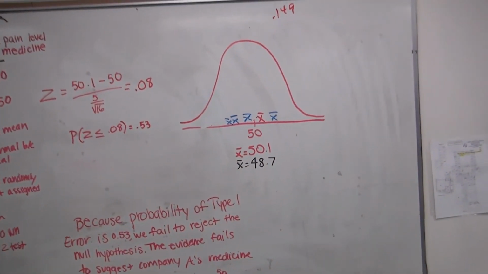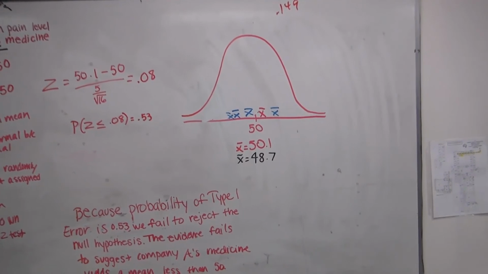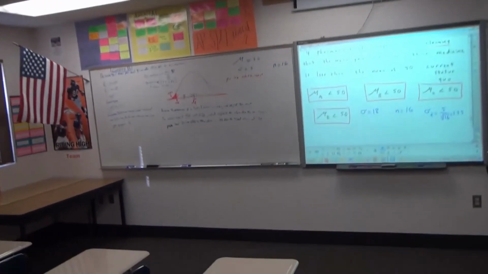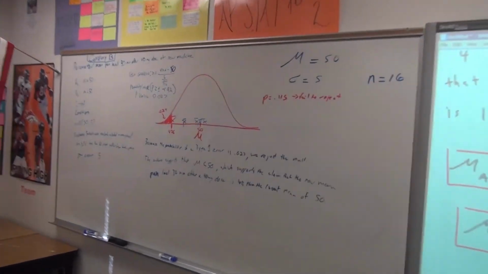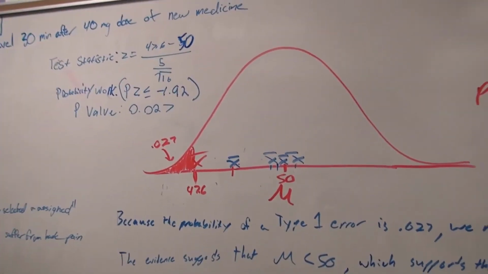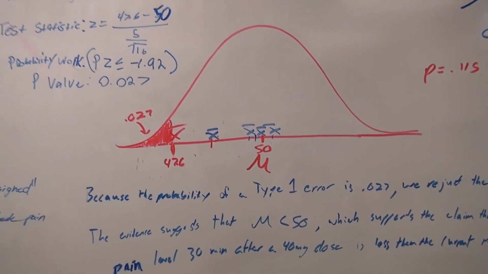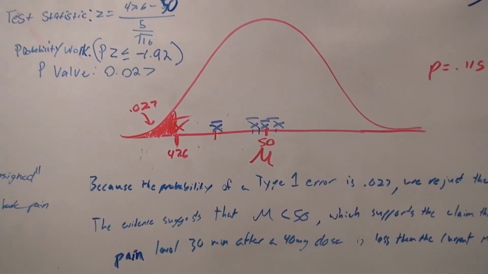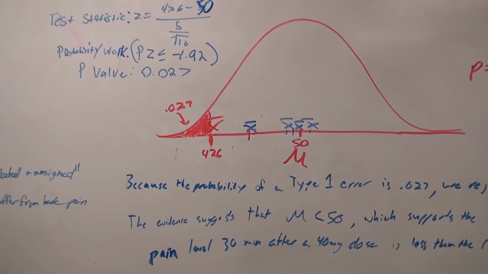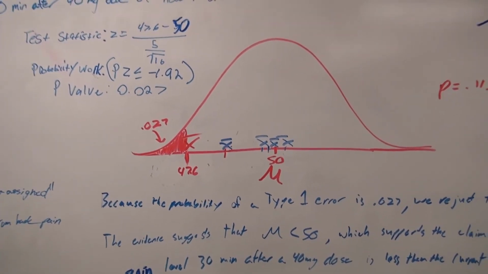So there was only one sample out of the 20 that behaved really strangely, and that was this first sample from company B. And that's why it was a type 1 error, with a probability of a type 1 error of 0.05. By using that standard, we expect 1 out of every 20 samples to be extreme enough that it fools us into accepting the alternative.